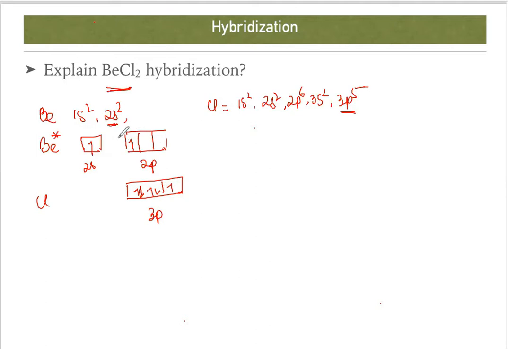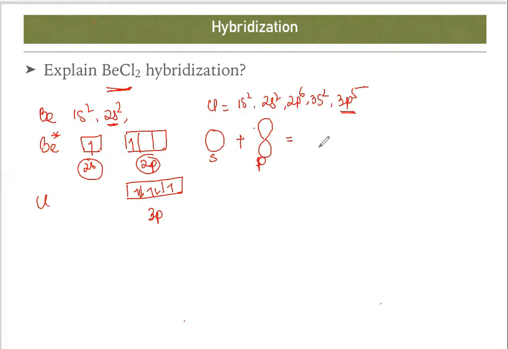So what happens? Hybridization says that this S and P will combine, or mix, first. They will combine and form hybrid orbitals. That hybrid orbital is the sp hybrid orbital. How does it look? You see, this is S, as you already know, and it will combine with P. We'll take one of the P. So there is the combination of S and P.